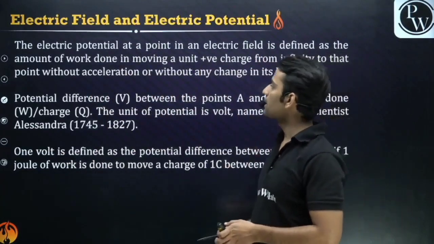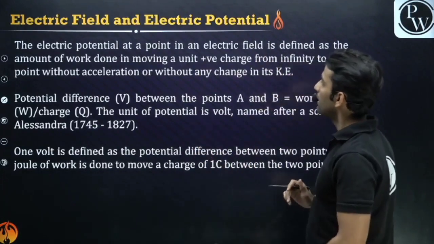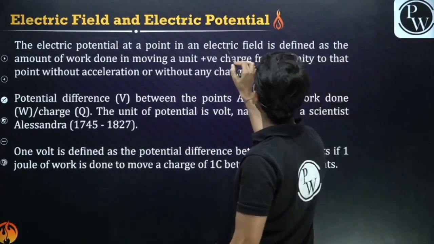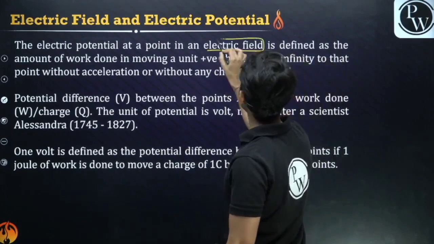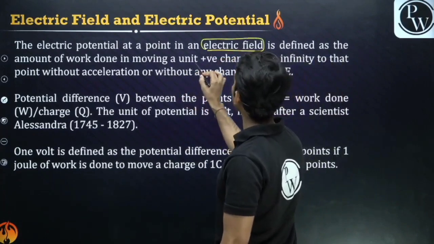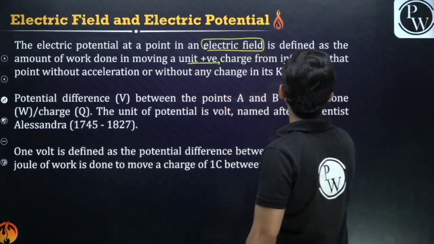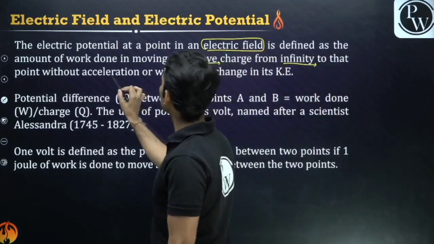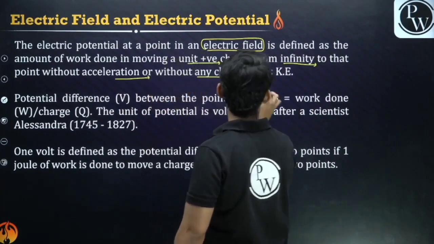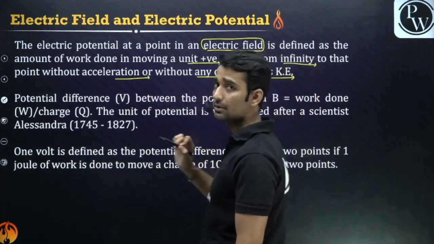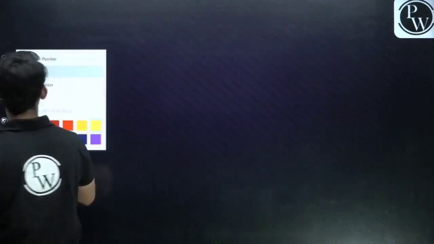See guys, basically what is electric potential? The potential at a point in an electric field is defined as the work done in moving a unit positive charge from infinity to that point without acceleration, or without any change in its kinetic energy. Now this seems difficult to understand. Let me explain that to you.